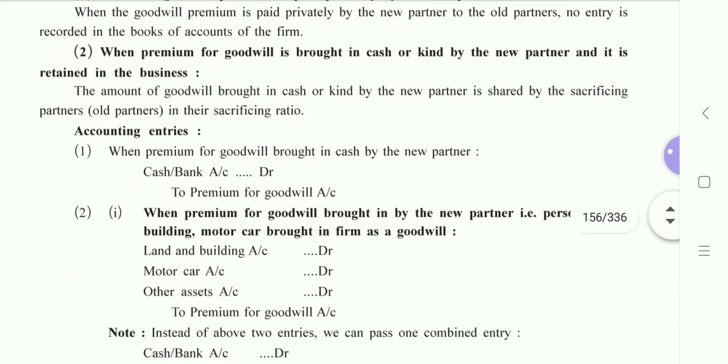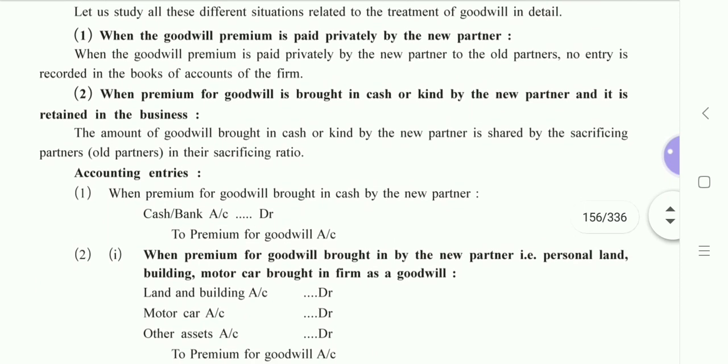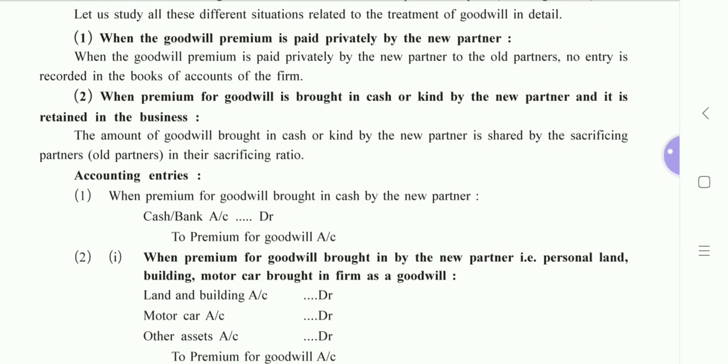Now, second concept is practically applied. Sorry, I was explaining the first. Let me finish. When the goodwill premium is paid privately by the new partner to the old partners, no entry is recorded in the books of accounts of the firm.